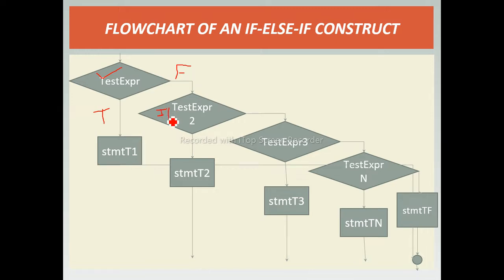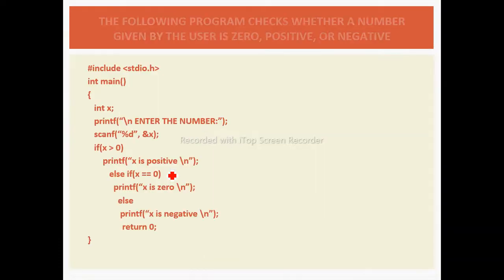Within that if block, again there are two cases: if true, it will execute statement T2. If false, it will execute the next statement. Again within that else, we are taking an if condition. So this flowchart is for the if else ladder.